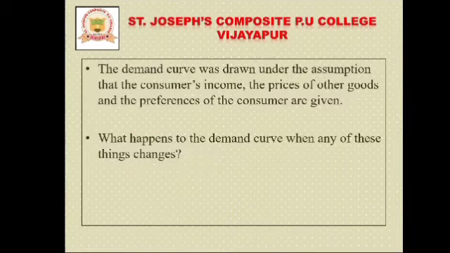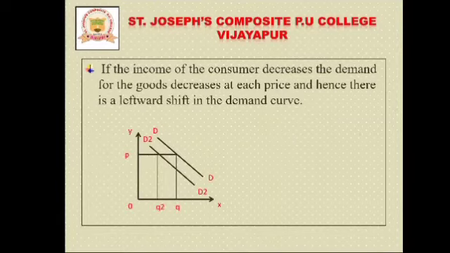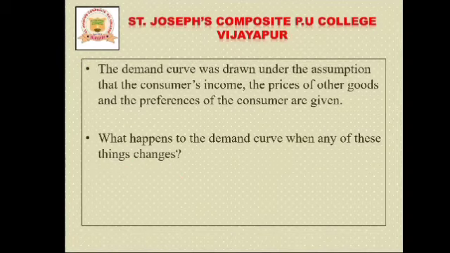Okay, and at the same time, one more diagram. You just observe here in this diagram. According to this diagram also, the demand curve is drawn under the assumption.